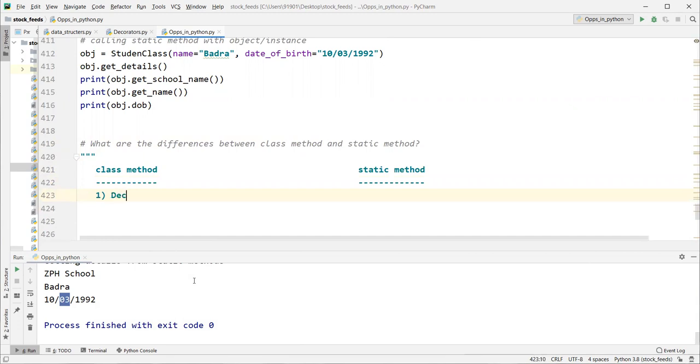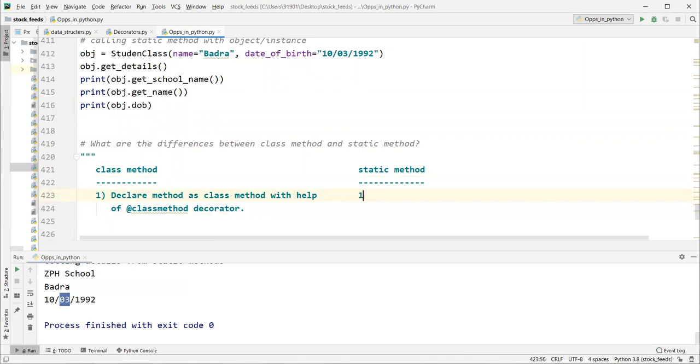Declare the method as a class method with the help of the at the rate classmethod decorator.